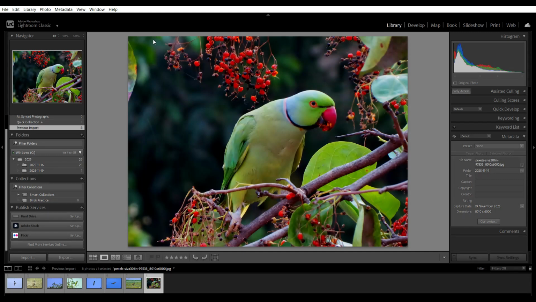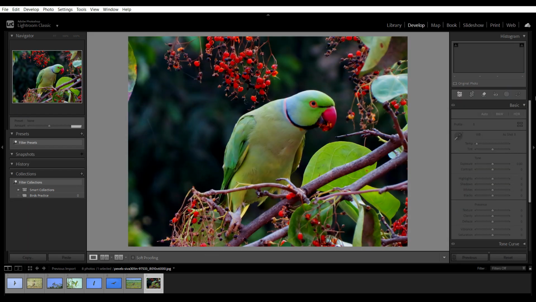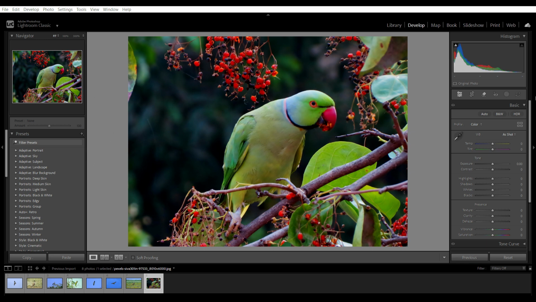That is quick editing of a parrot eating small cherries on a tree. Let's start with editing temperature. Let's start editing with temperature.